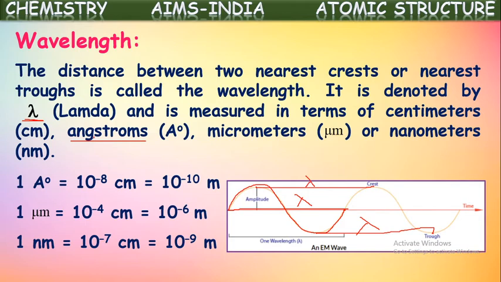Some other unit conversions are also given here. 1 micrometer is equal to 10 to the power of minus 6 meters and 1 nanometer is equal to 10 to the power of minus 9 meters. Based upon the calculation purpose, you can convert them from one unit to another. Wavelength is the distance between the two nearest crests or two nearest troughs of a wave. It is denoted with the symbol lambda.